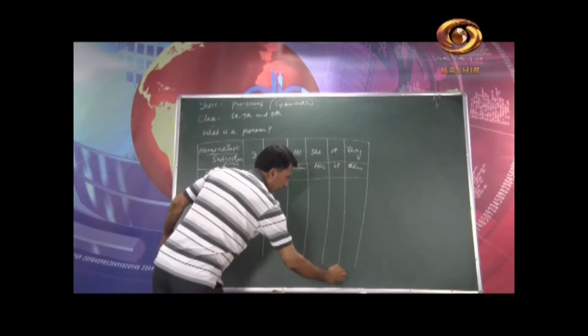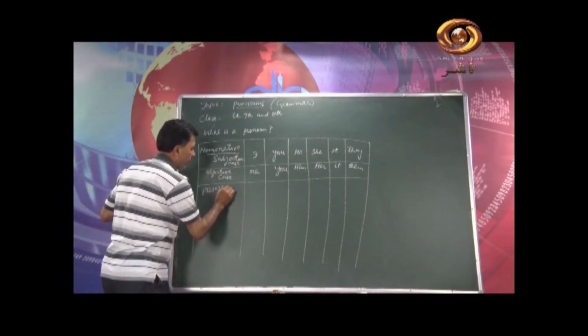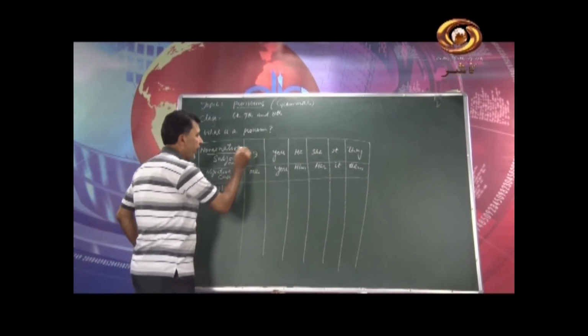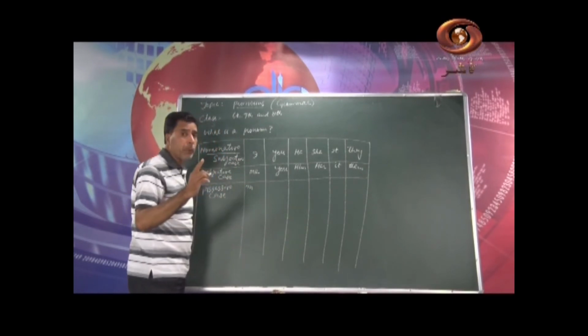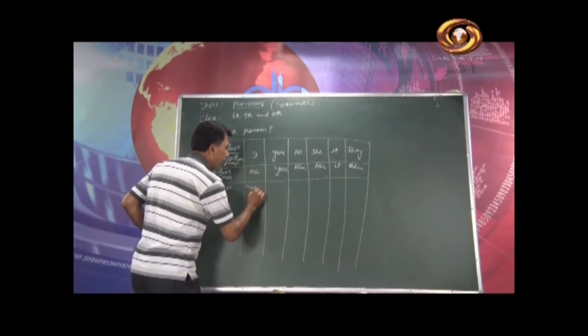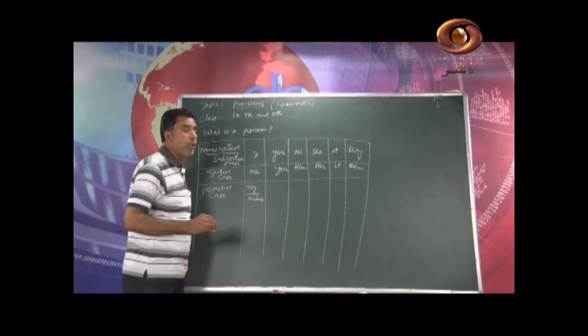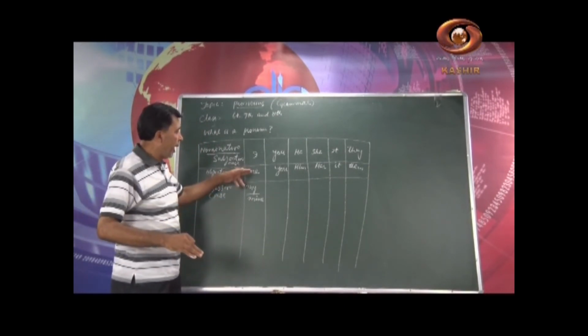Then I will just talk about possessive case. When we use these pronouns as possessive case, I write it not reflexive but possessive. We write my and mine. Let me first of all give you the chart, then I will tell you its use.